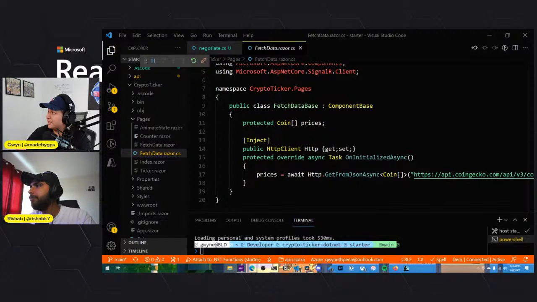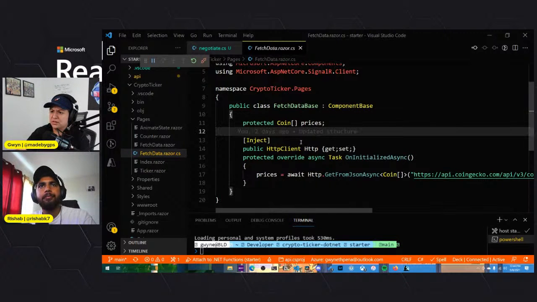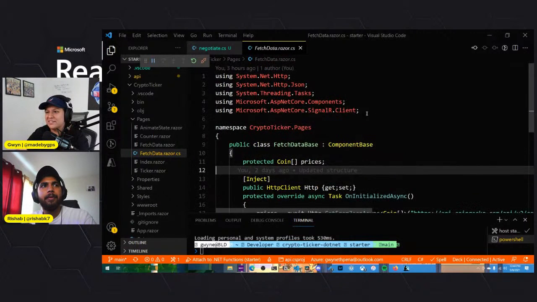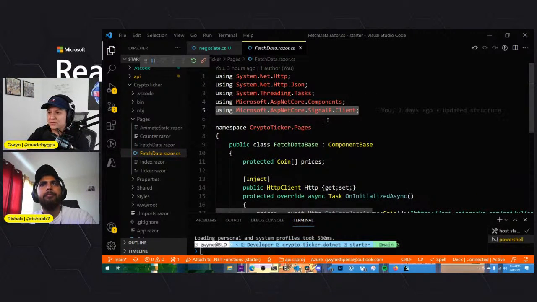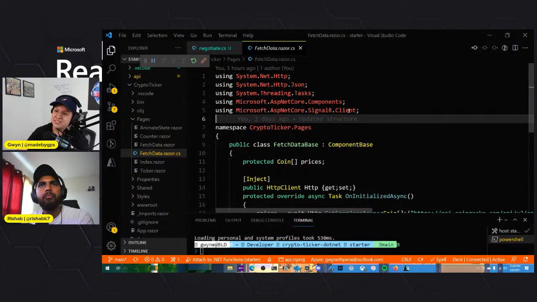Where is it? Here? Nope. Here. Okay. So we have to add some. Maybe not. Well, I see we have this already in here, so I don't know if we need to add it again. It's not giving us an error, but then again, our IntelliSense is set to the function. So we'll see what errors we get when we run it.